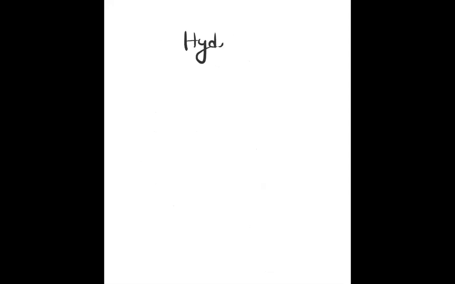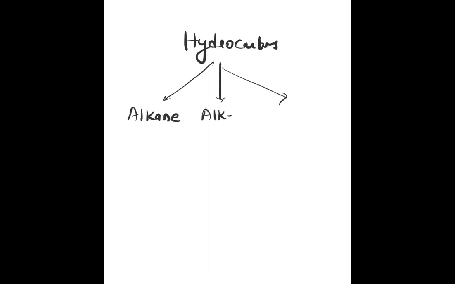Hydrocarbons. Hydrocarbons are the compounds made of hydrogen and carbon. They are of three types. One is alkane, other is alkene, and third is alkynes. So alkanes we discussed today: methane, ethane, propane.